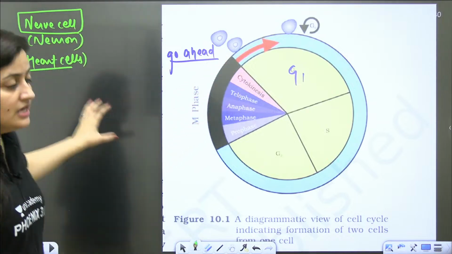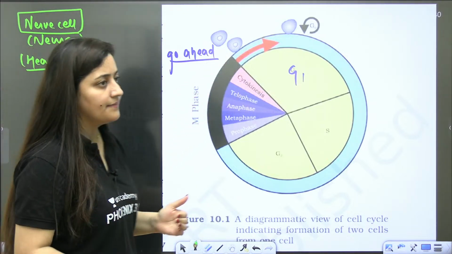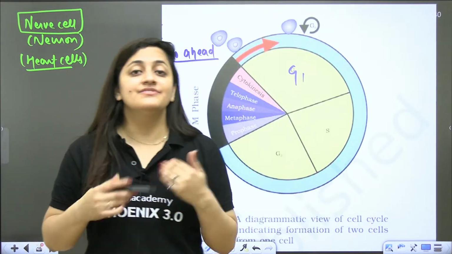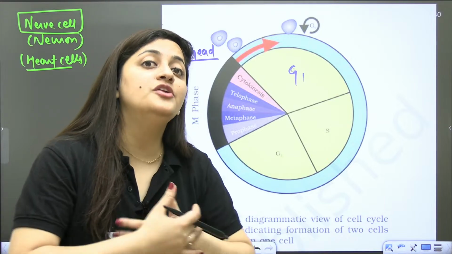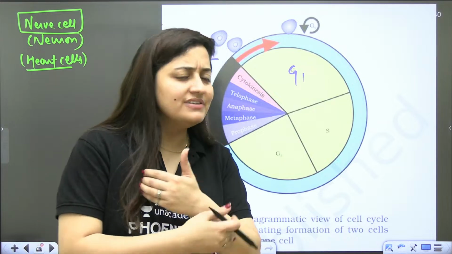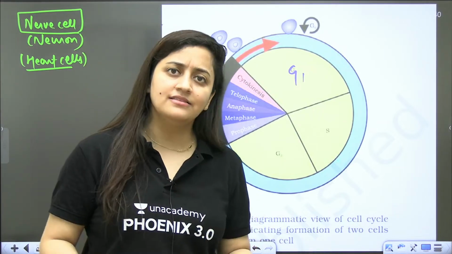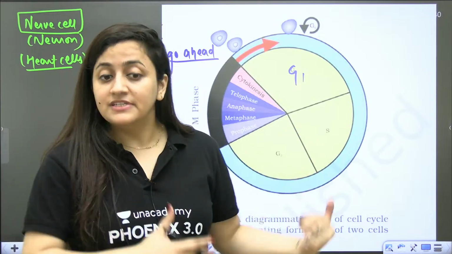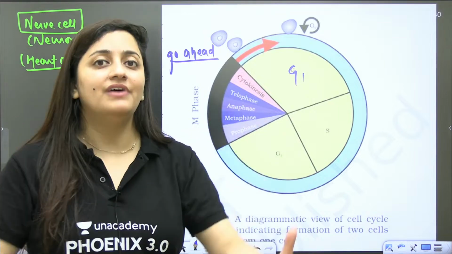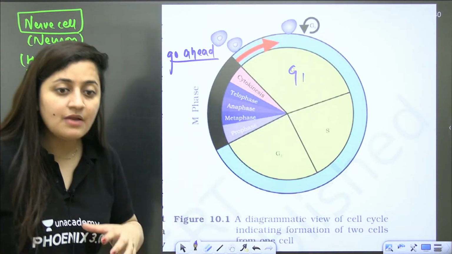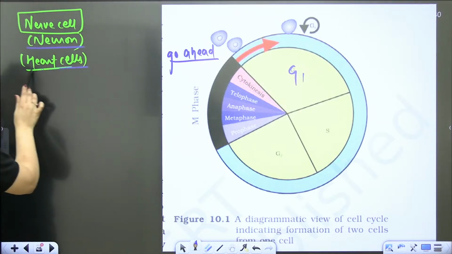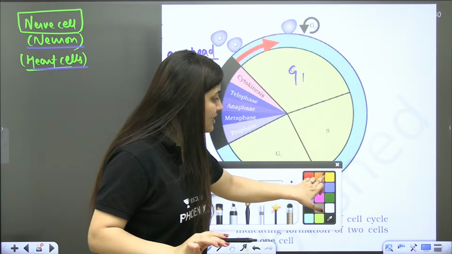Please pay attention. There are some cells in our body. Let's say if you get an injury, it's very important for our body to heal it. How is our body going to do that? Obviously, cells will divide and new cell growth will happen. For growth also, as we discussed in the last class, it is important for a cell to divide, then only we will be able to grow. But in our body, you cannot say that all the cells will divide all the time. No, it's not like that.